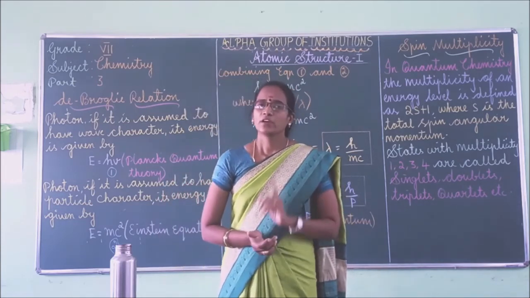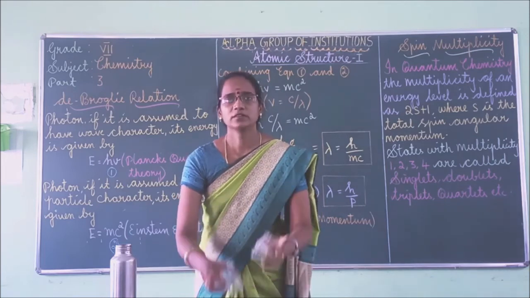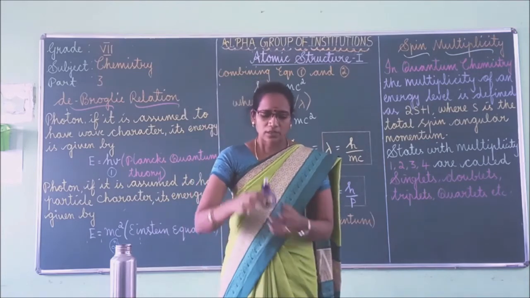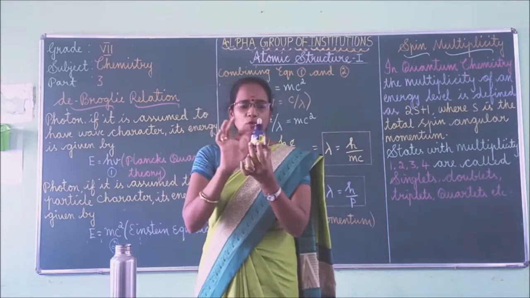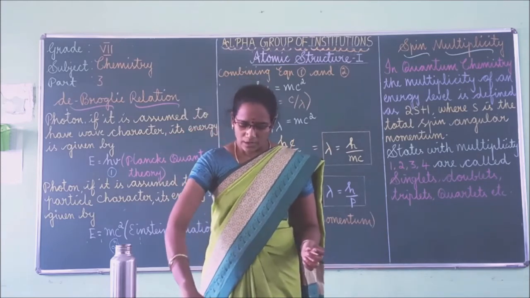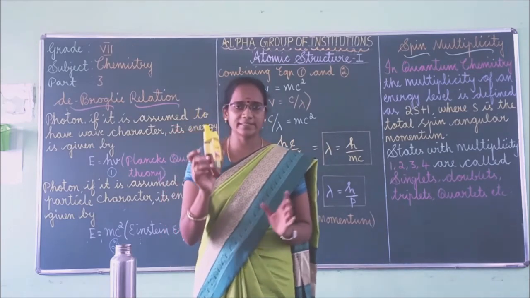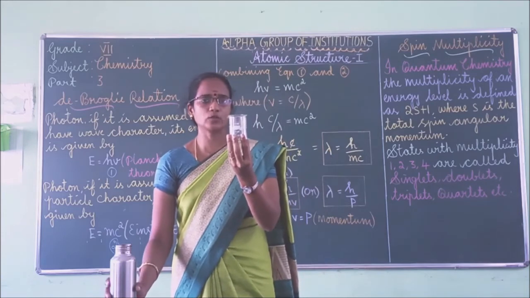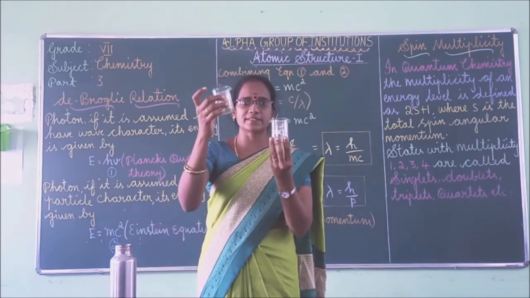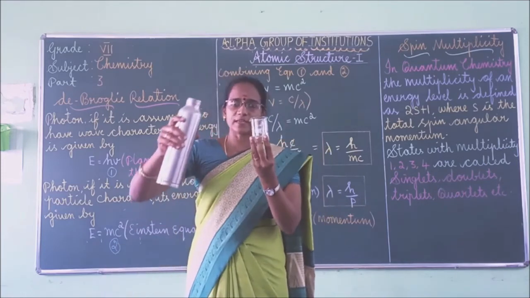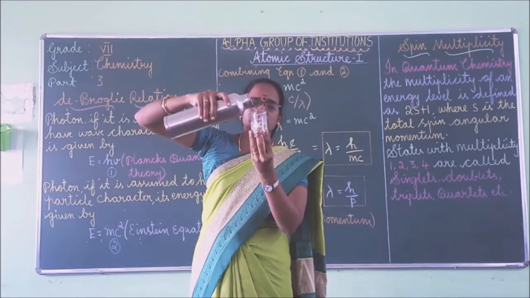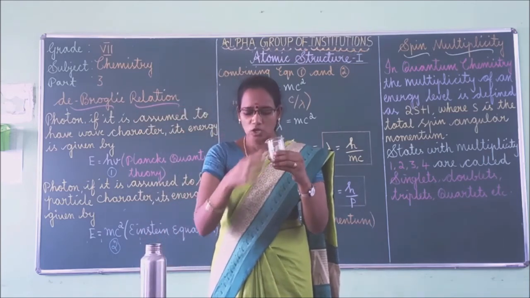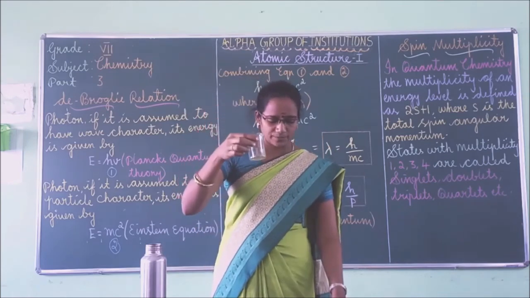For the second activity, you need two glass beakers, and then blue ink or red ink. I am going to use blue ink, and then honey is needed. These things are required for the second activity. Now I am going to add some water into the first beaker. This is the first beaker and this is the second beaker. I am going to add some water into it. In the second beaker also I am going to add some water.